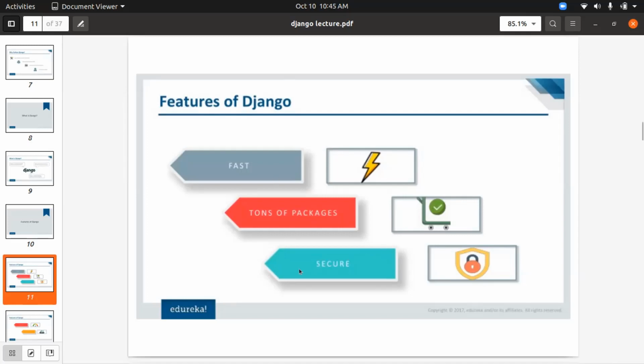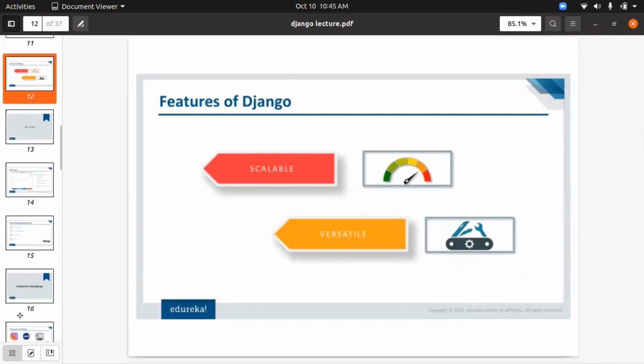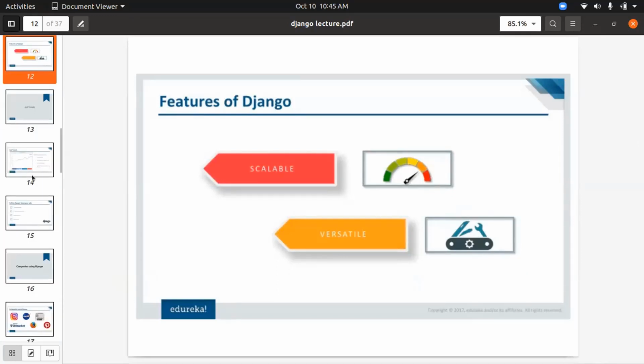Django is secure. It provides many security features, such as CSRF and CORS headers. Django is rich in security features. It also has tokens, so that's also an advantage. Django is scalable. I can explain how Django is scalable. I'll show you the companies which are using Django, and you all will be sure that Django is scalable, and Django is versatile.